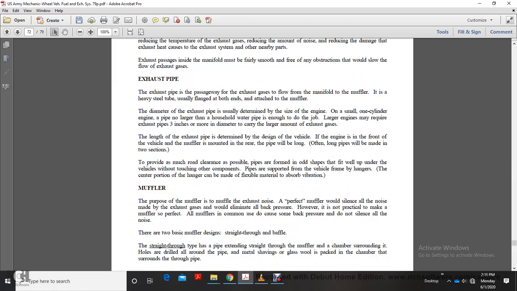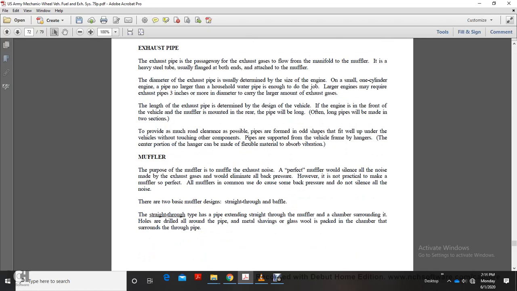The exhaust pipe is the passage for the exhaust gas flow from the manifold into the muffler. It is a heavy steel tube, usually flanged at both ends, attached to the muffler. The diameter of the exhaust pipe is usually determined by the size of the engine. For a small one-cylinder engine, a pipe no larger than a household water pipe is enough to do the job. Large engines may require an exhaust pipe 3 inches or more in diameter to carry large amounts of exhaust gases.